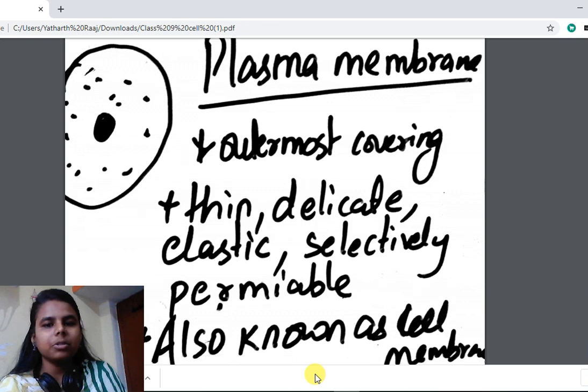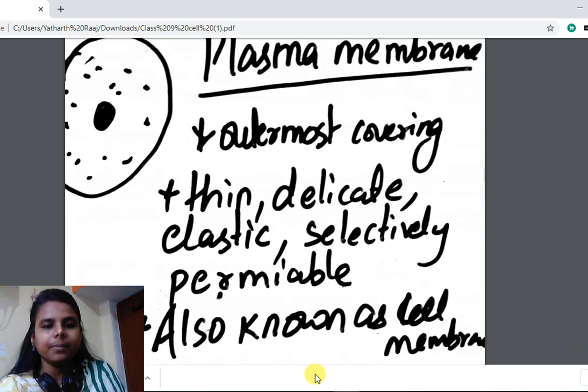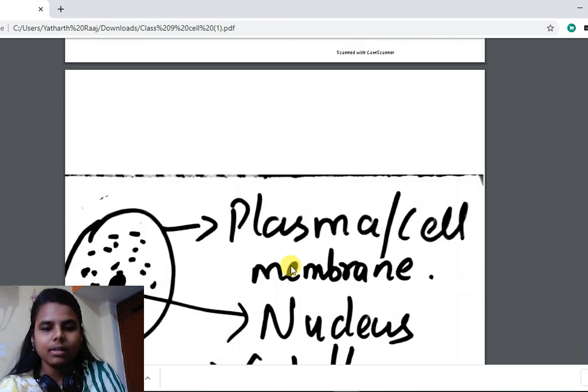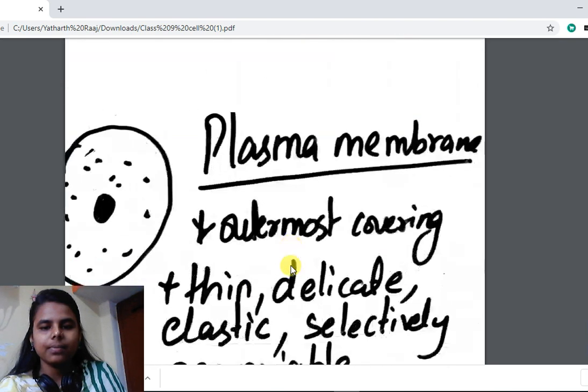Plasma membrane is the outermost covering of the cell. It is thin, delicate, elastic, selectively permeable. It is also known as cell membrane.